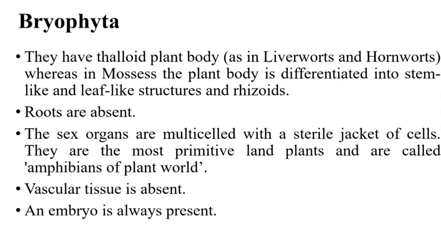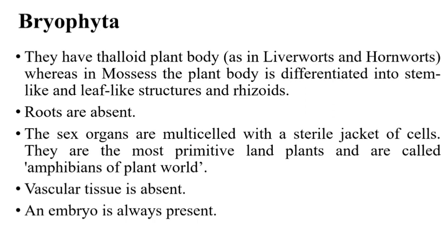Then bryophyta, they have a thalloid plant body, as in liverworts and hornworts, which are placed under bryophyta, whereas in mosses the plant body is differentiated into stem-like, leaf-like and root-like structures. The root-like structure is known as rhizoid. So in some species of bryophyta the plant body is thallus-like, and in some species the plant body has a stem-like organ, leaf-like organ and root-like organ, that is rhizoid. Roots are absent but root-like organs, that is rhizoids, are present.